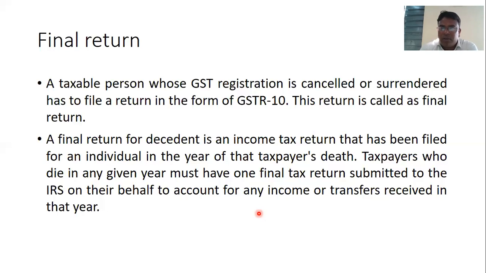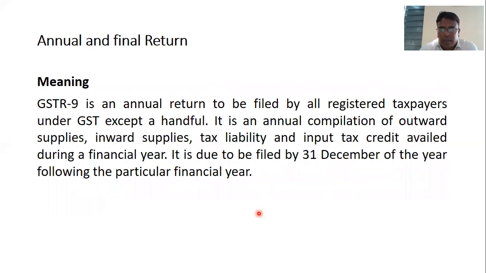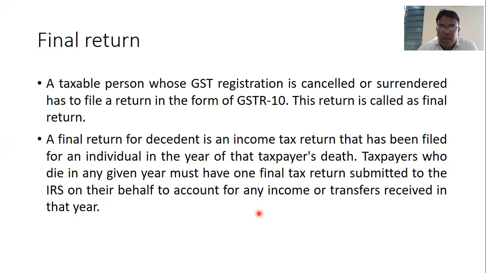So that's all for the class today. We had only two important things: annual return and final return. Annual return, as the name tells, every person has to submit every year by 31st December. Final return has to be filed only once, only when there is a cancellation or surrender of registration. At such a time, this final return would be filed by the representative or by other persons.